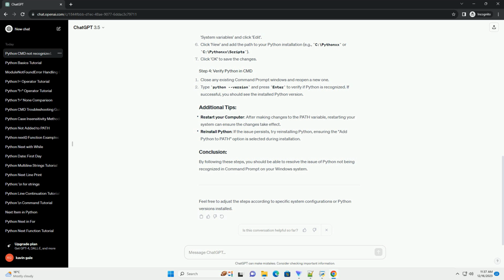By following these steps, you should be able to resolve the Python not recognized issue in CMD. If the problem persists, double-check the steps and consider reinstalling Python to ensure a clean installation.